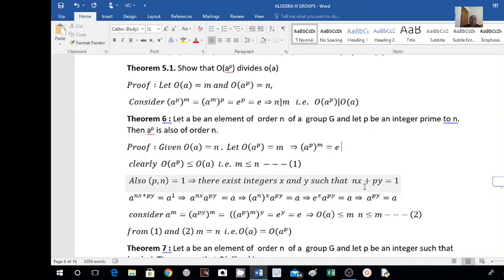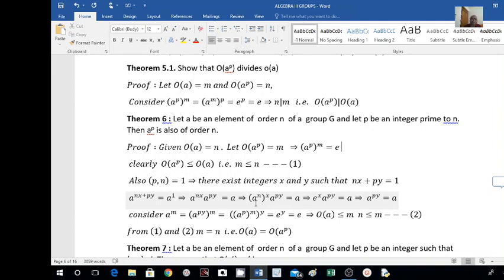This is from number theory. So that is nx plus py is equal to 1. Now consider A to the power of nx plus py. This is equal to A to the power of 1, which is nothing but A. And this implies I can write A to the power of nx plus py as A to the power of nx into A to the power of py. I will write A to the power of nx like this: A power of n whole to the power of x, into A to the power of py as it is. This is equal to A.